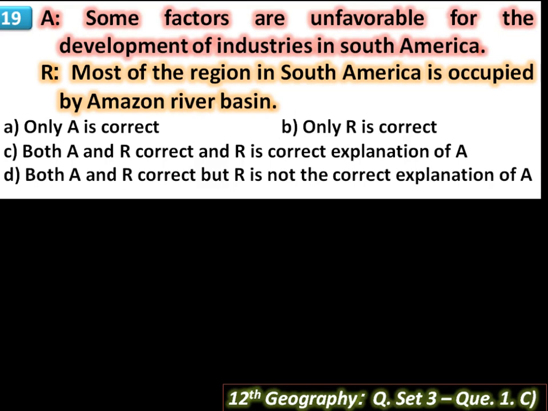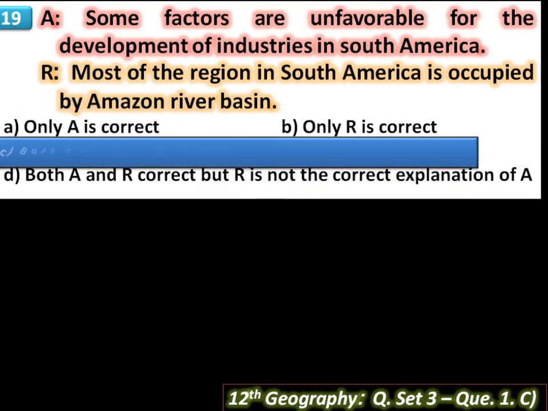Regions like Chile and Peru, located on the western margin of the continent, lack plain lands. There is less population in South America, so there is less local demand. Economically and technologically, the area is poor. So all these factors are unfavorable for the development of any industries in South America. So here A and R are correct sentences and R is the correct explanation of A.